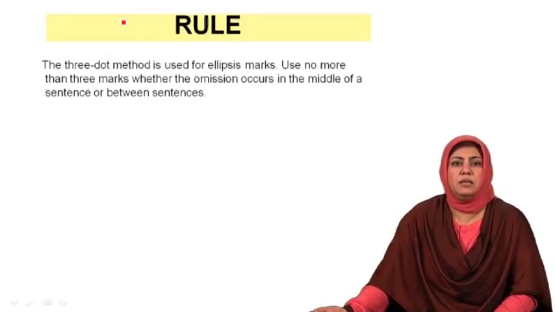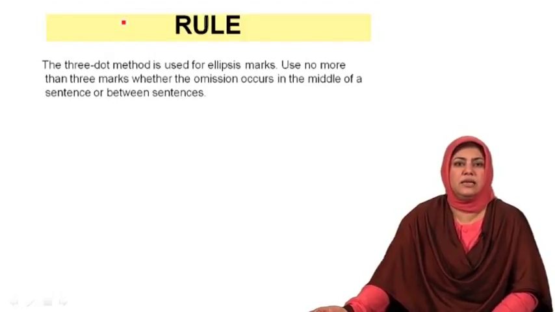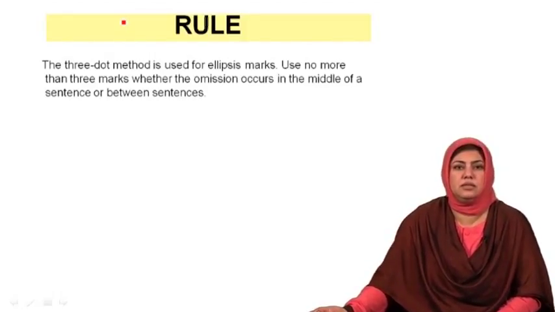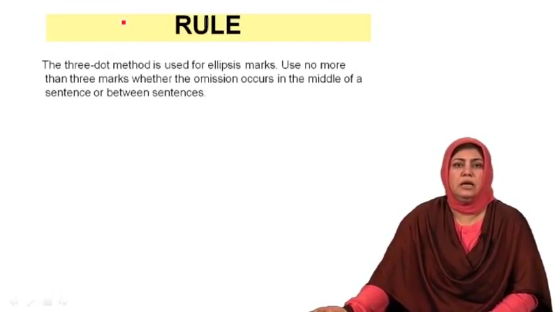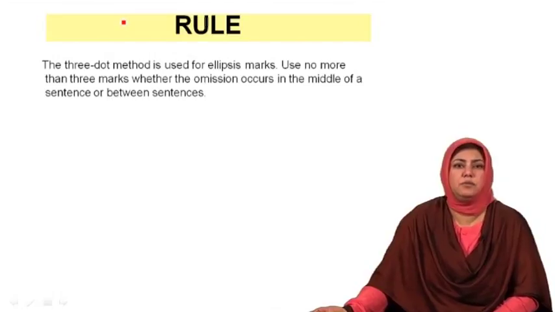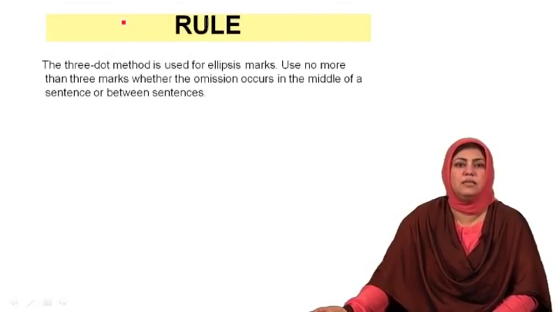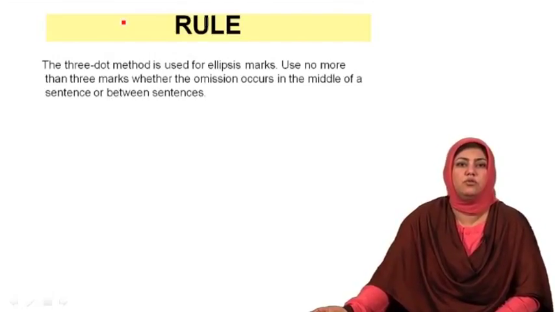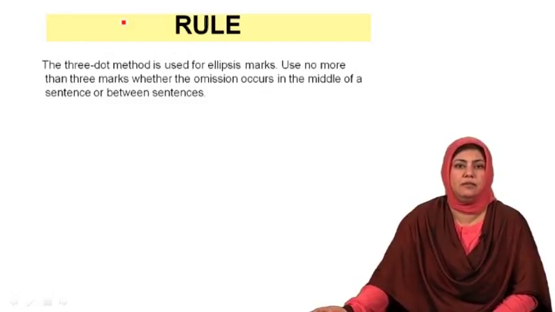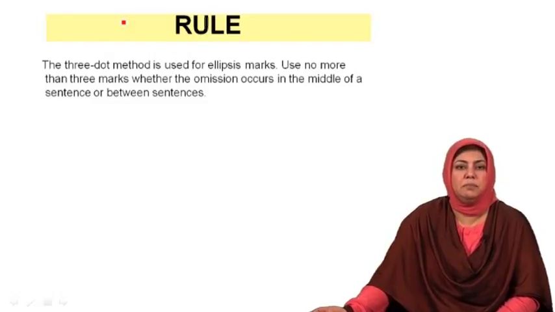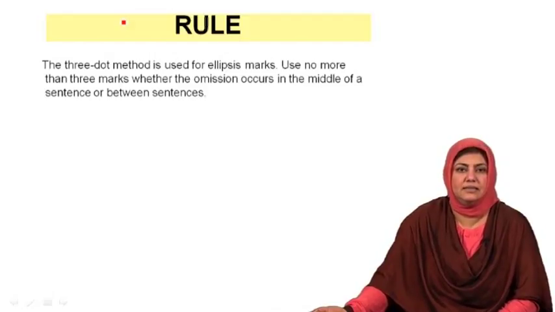So for example, if there is a very long sentence of 75 words that you want to quote, however there are 12 to 15 words somewhere in the sentence that you do not want to quote because they are not relevant. For that part you would only use these three dots. You would skip that part and continue with the rest of the sentence.